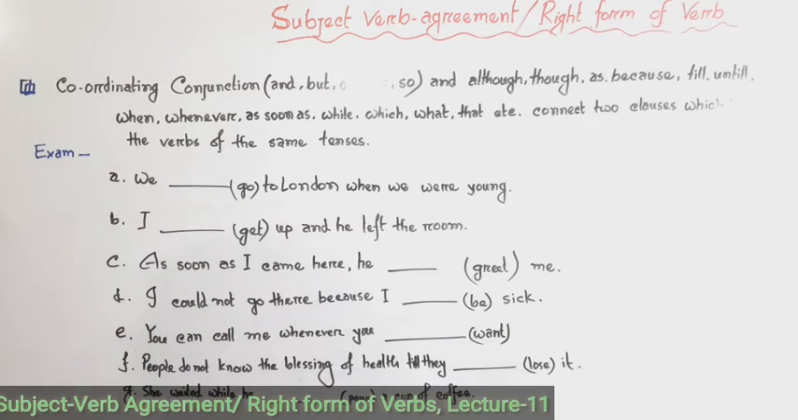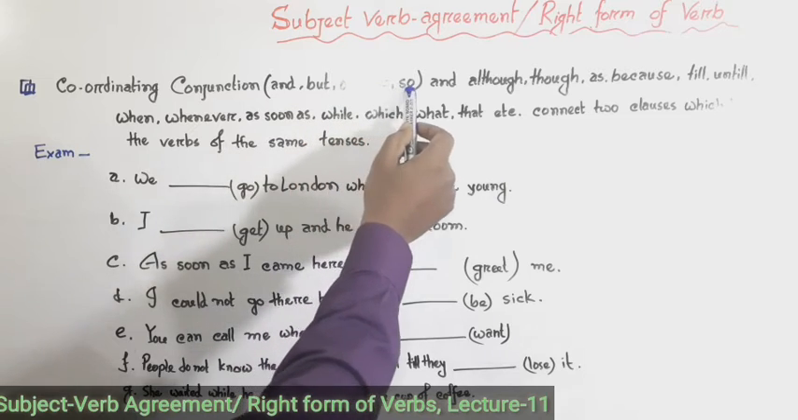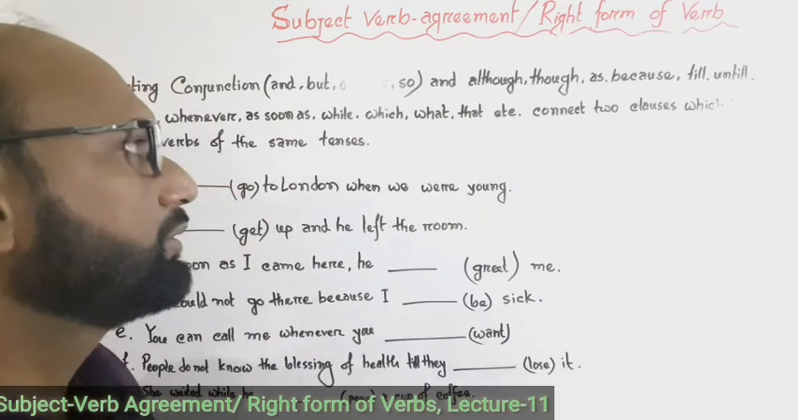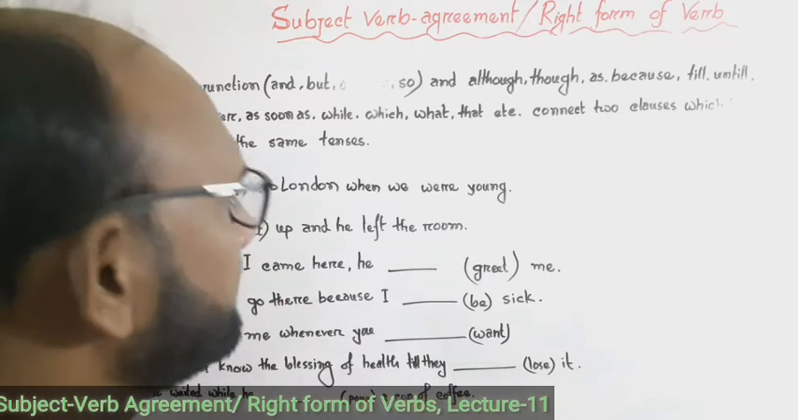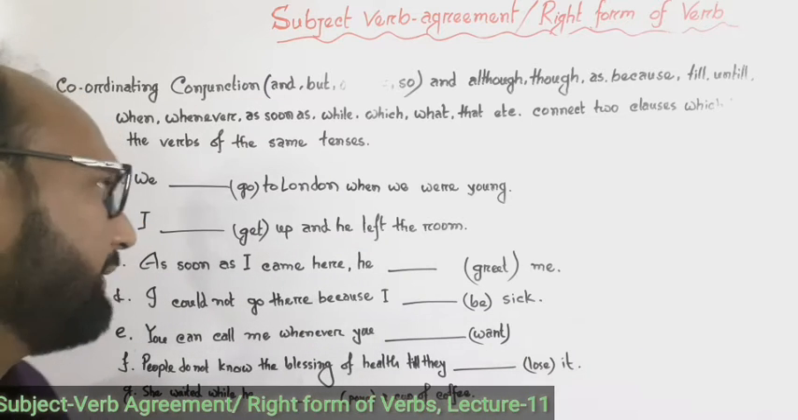Look at this here. I have written a rule. Coordinating conjunctions such as and, but, or, yet, so, and although, though, as, because, till, until, when, whenever, as soon as, while, which, what, that, etc. connect two clauses which have the verbs of the sentences. Okay, please look at this.